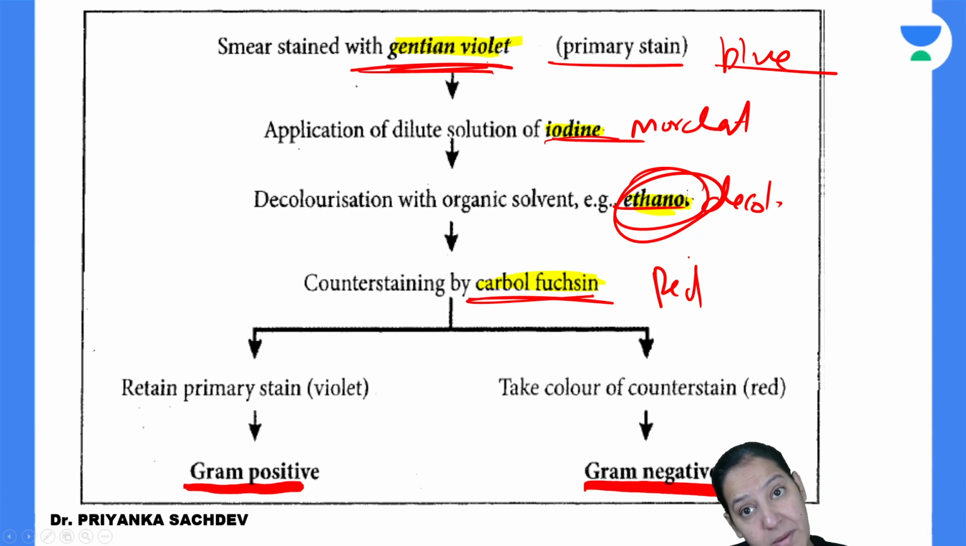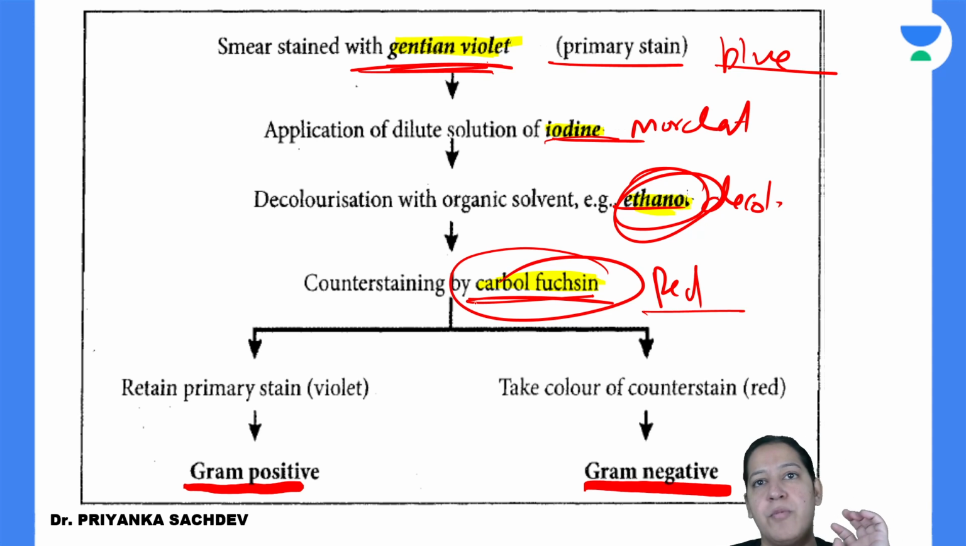हम उसमें एसिड फास्ट स्टेन में we will use H2SO4. यहाँ पे हम यूज कर रहे हैं ethanol. And the last, secondary stain, is a red stain, that is carbol fuchsin. It can be saffron also. It can be any red stain.